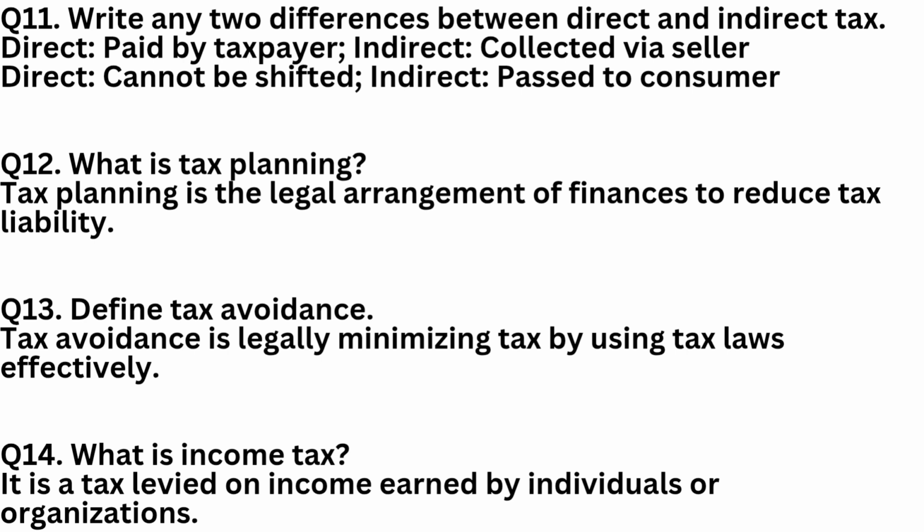Question 13. Define tax avoidance. Tax avoidance is using legal methods to reduce tax, like investing in tax-saving schemes. It's not illegal, but sometimes considered unethical. Question 14. What is income tax? Income tax is a direct tax levied on the income earned by individuals, firms, or organizations within a specific period.